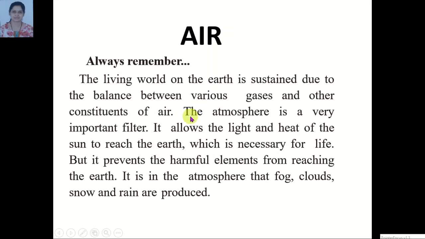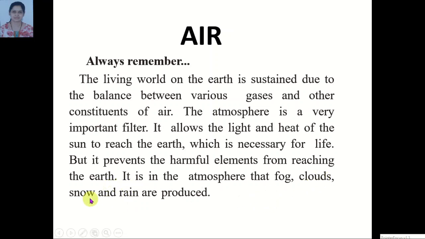The atmosphere is a very important filter. Why is it a very important filter? Because it allows the light and heat of the sun to reach the earth, which is necessary for life, but it prevents harmful elements from reaching the earth.